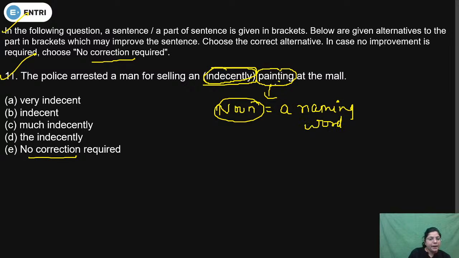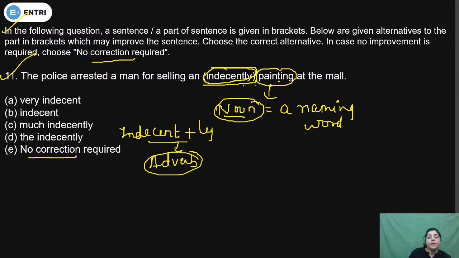So definitely painting is a noun, and before a noun, if we add ly in indecent, then it will become an adverb. An adverb will not be used before a noun.